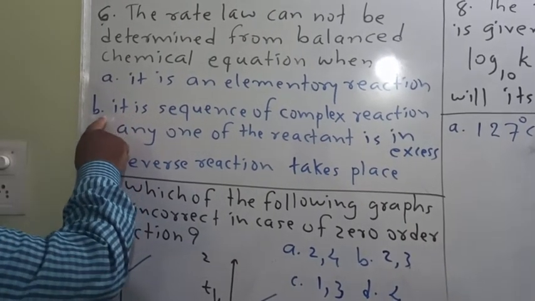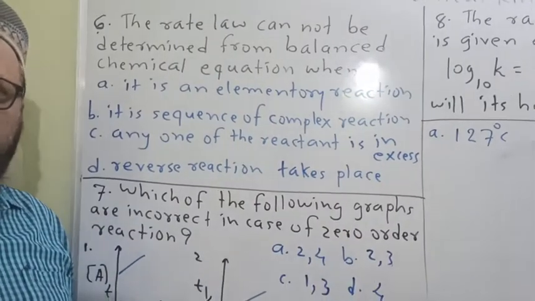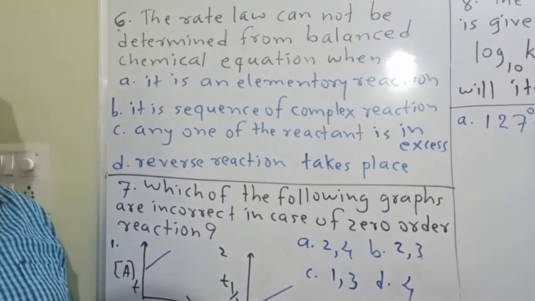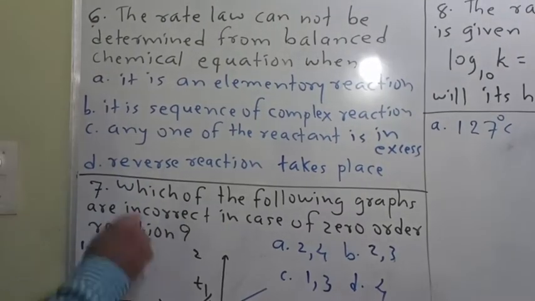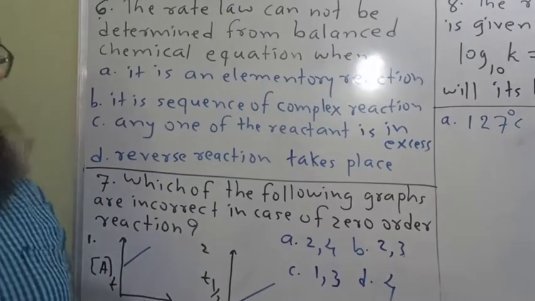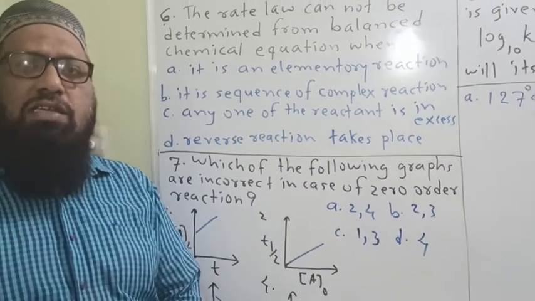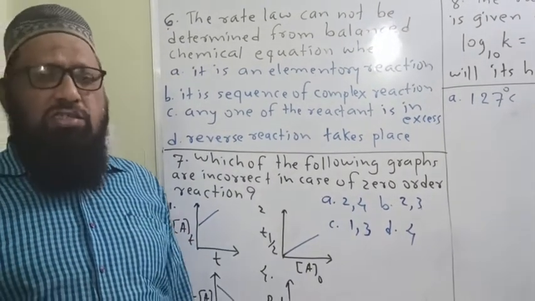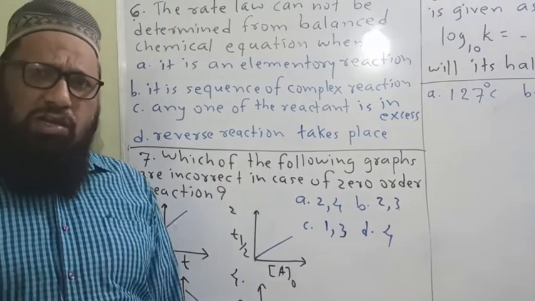Then B, it is a sequence of a complex reaction. For a complex reaction, we can determine the rate law and hence the order of reaction. C: any one of the reactants is in excess. No doubt, if any one reactant is in excess, practically its concentration is taken as a constant. But we can determine the rate law.